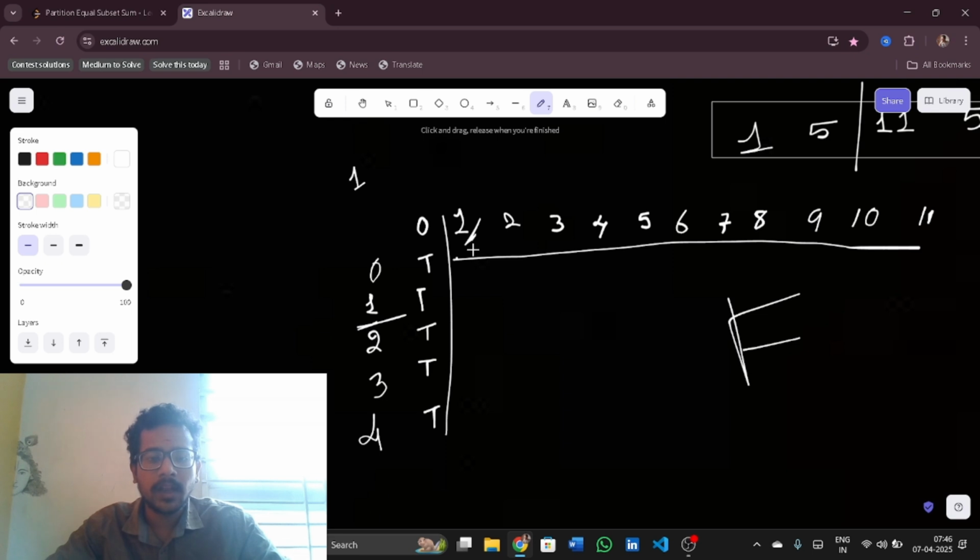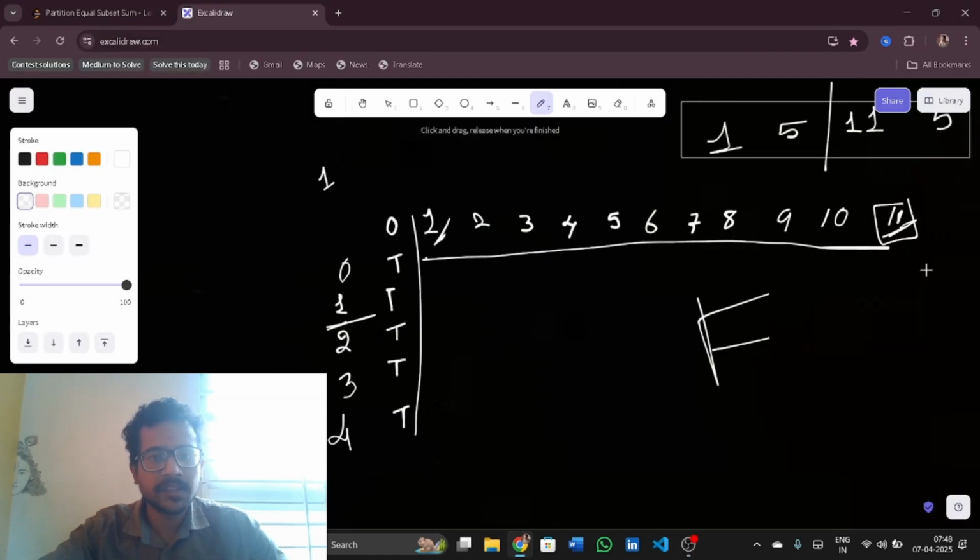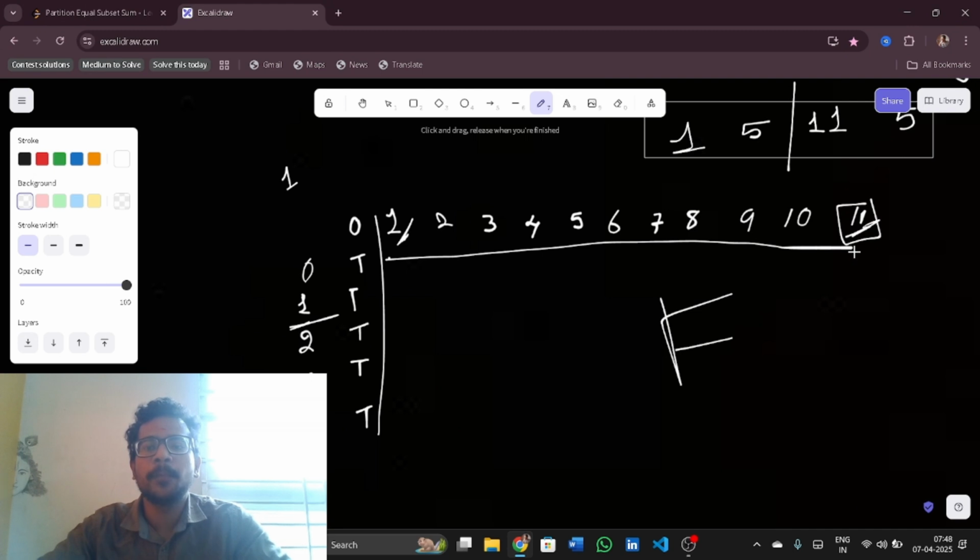Can I take 1 minus 1? Why 1 minus 1? Here the target is 11. When the target is 11, I need to know whether I can achieve the target. So if I say this 11, now what can I add? Just imagine I have a true here.